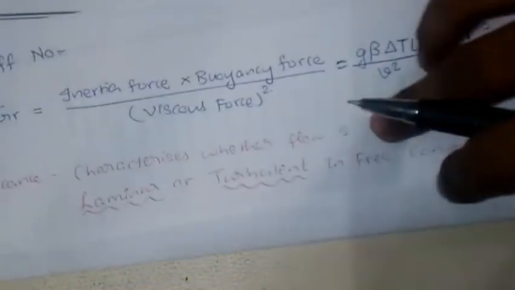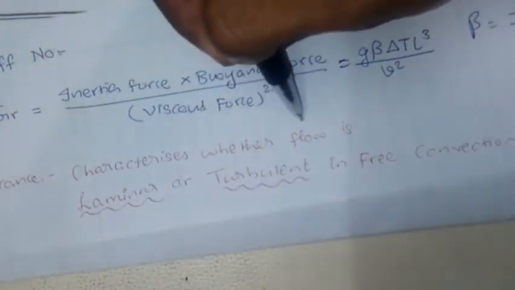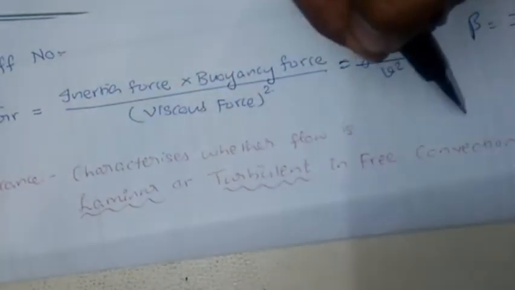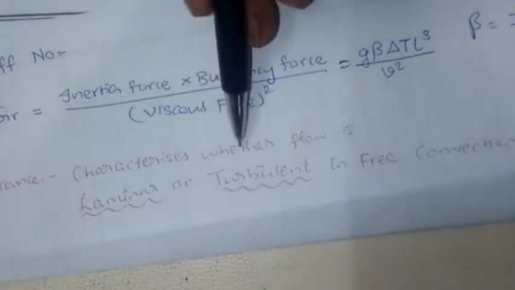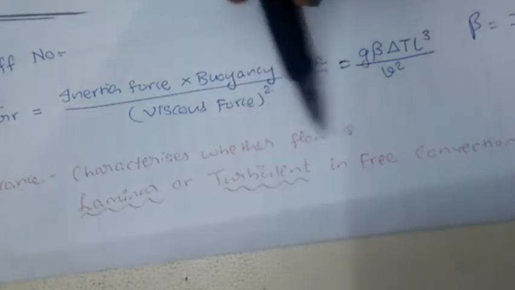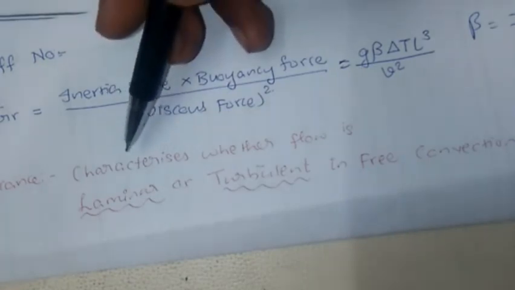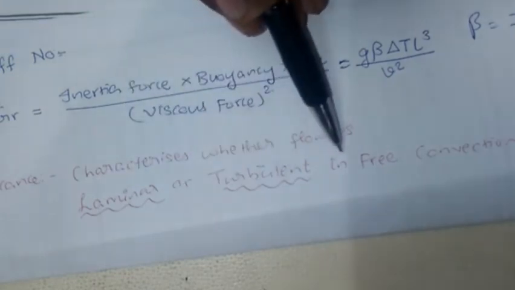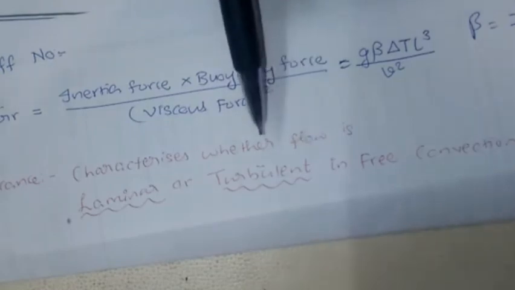Now what's the significance of this number? It characterizes whether the flow is laminar or turbulent in free convection. Mark my words, this signifies whether the flow is laminar or turbulent in free convection. The same was under Reynolds number. It also characterized between laminar and turbulent flow, but for forced convection. This one is for free convection.